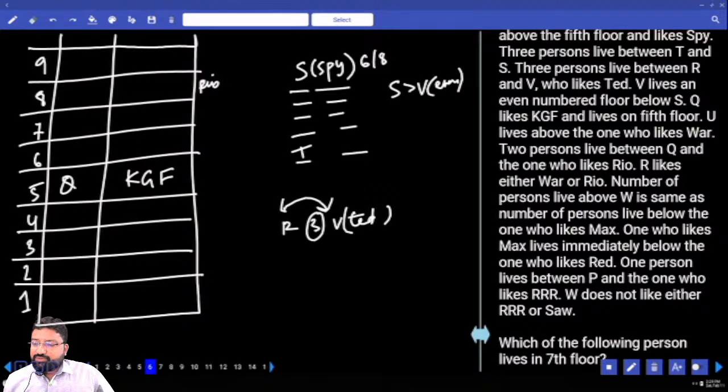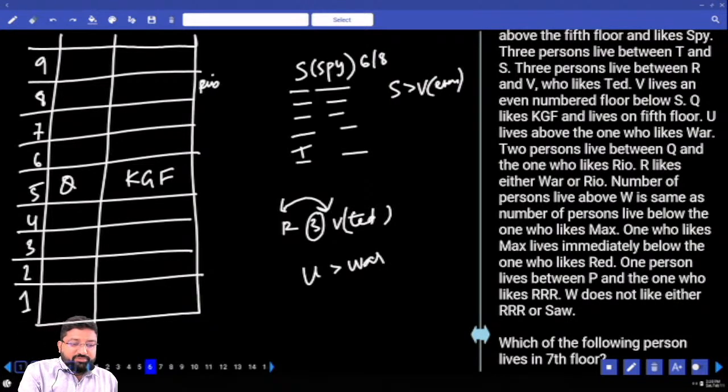So U lives above the one who likes Var. I forgot this, this is Var. U lives above the one who likes Var. Two persons live between Q and the one who likes Rio. Two possibilities for Rio, isn't it? Come on. Next. R likes either Var or Rio. R equals Var or Rio.